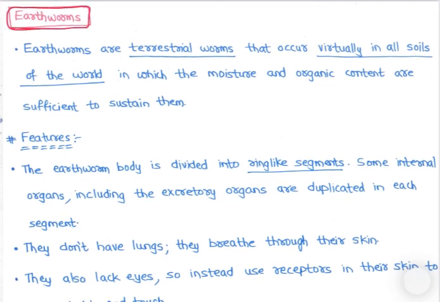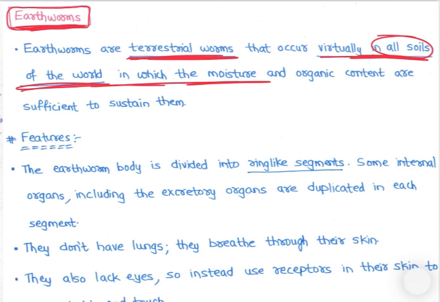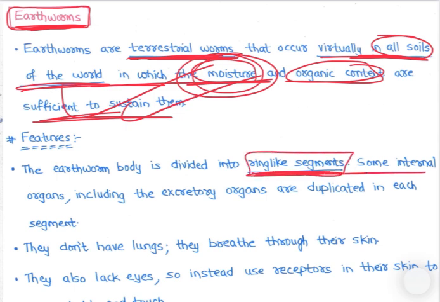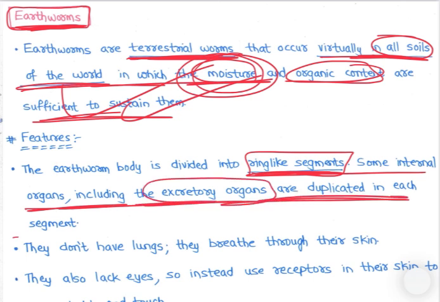So very important information related to earthworms are given. See, earthworms are terrestrial worms, right, that occur virtually in all soils of the world in which the moisture and organic content are sufficient to sustain them, right? Moisture होना चाहिए, right? Then earthworm body is divided into ring-like segments. Some internal organs including excretory organs are duplicated in each segment, right? Ring like segments है, हर segment में organ है.